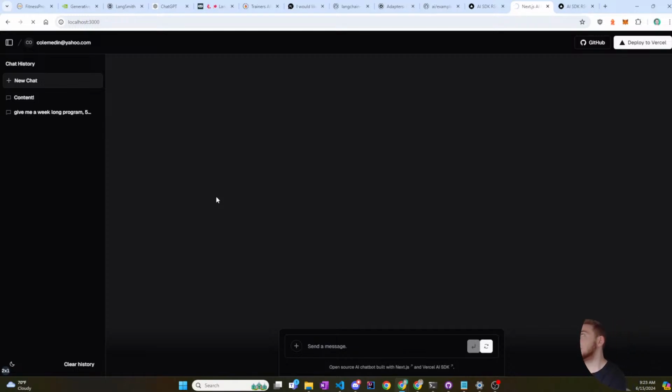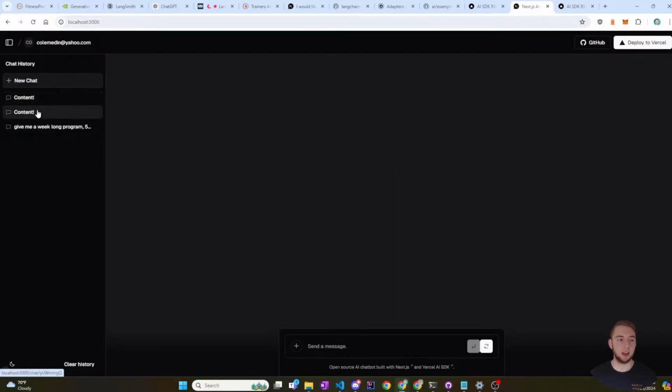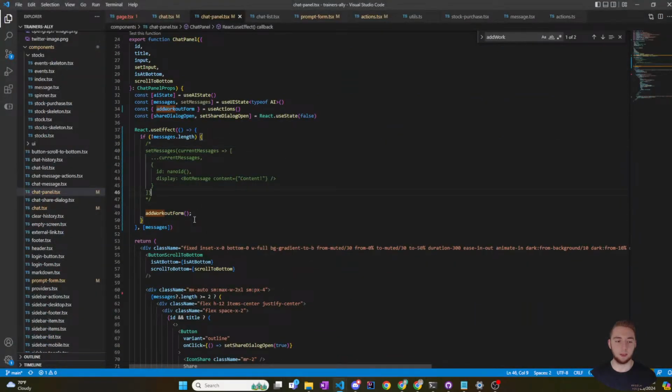I think I was right that I needed to add that form when you click new chat, in that other use effect. Now it's just clocking forever. What are you doing, front end? Why is it clocking? I'm gonna try refreshing it here. Okay. Yeah, it keeps adding. That's weird. Yeah, I'm definitely not doing this right.